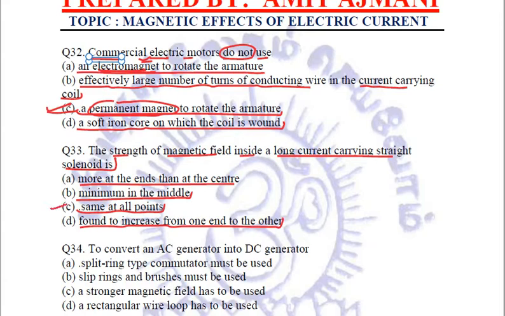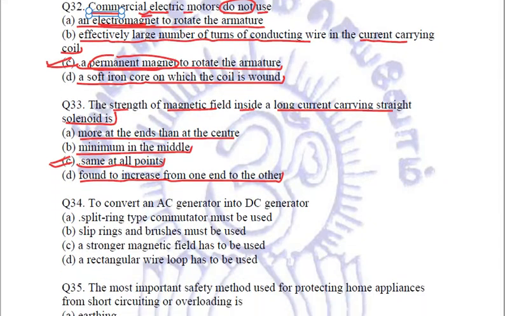The right answer is option number C because in a solenoid the magnetic field lines are parallel to each other, which show that they have a uniform magnetic field. So the magnetic field strength is same at all points inside the solenoid coil.